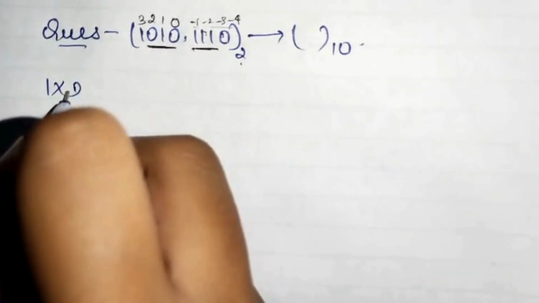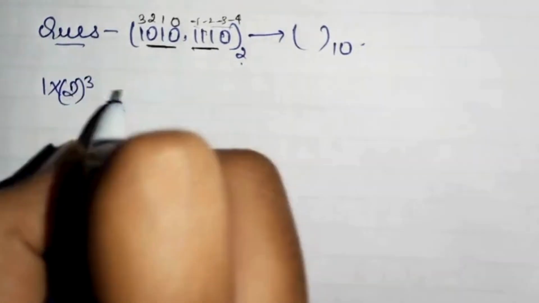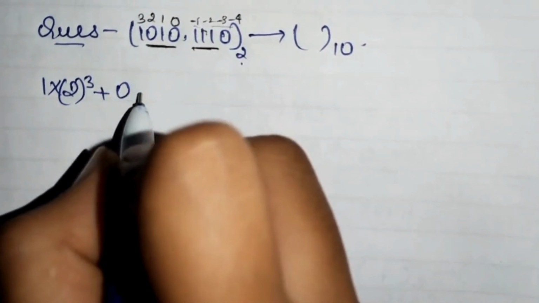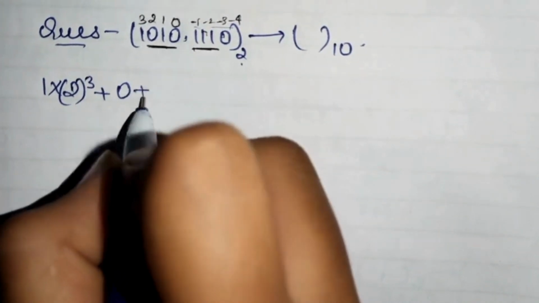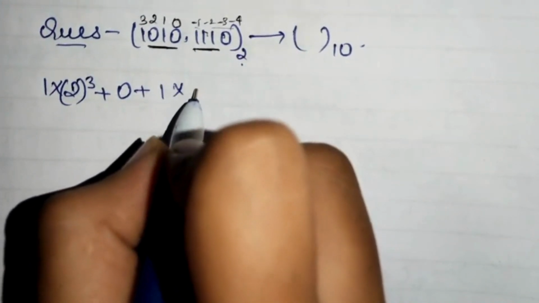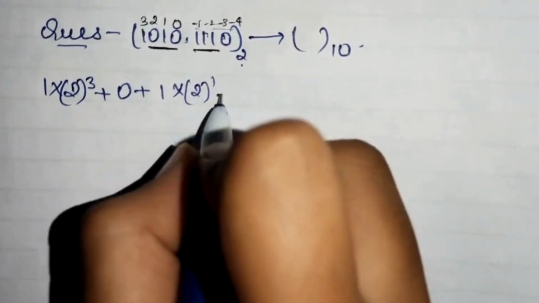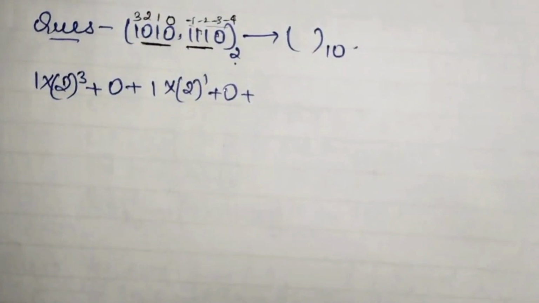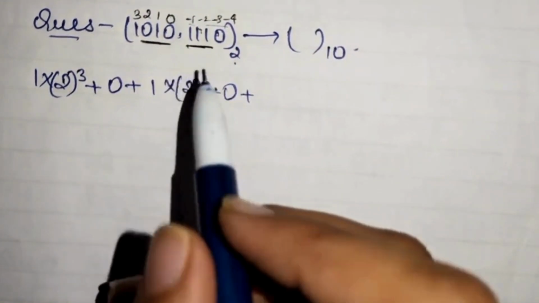One into 2 to the power 3, add it, then 0 doesn't mean anything, so we will leave it. Then 1 into 2 to the power 1, and again 0. Okay, then plus, don't write the decimal point during your processing.